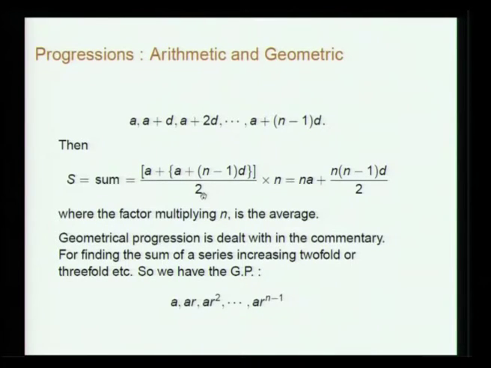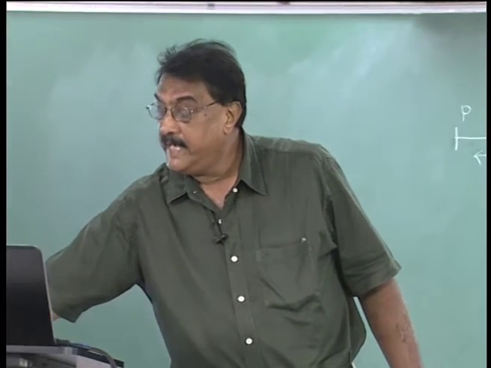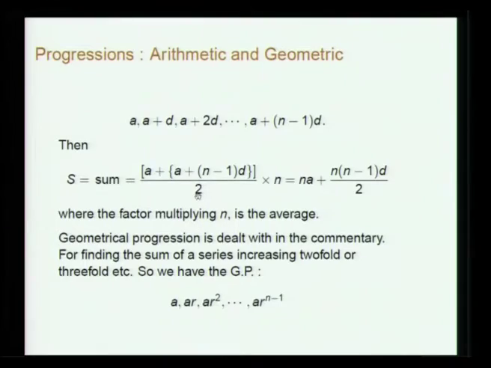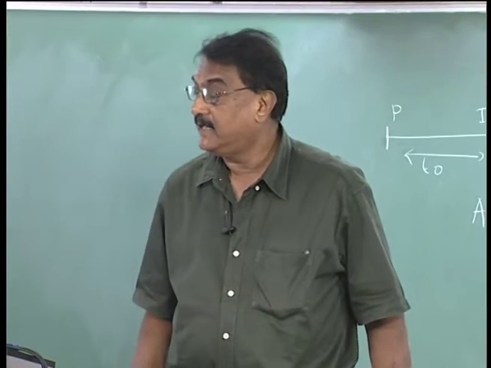Geometrical progression is dealt with in the commentary. Brahmasphuta Siddhanta itself does not discuss it in the 12th chapter. So, for finding the sum of a series increasing twofold or threefold, etc., we have the geometrical progression where suppose the factor is r.